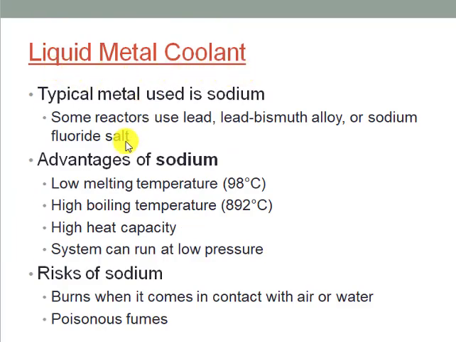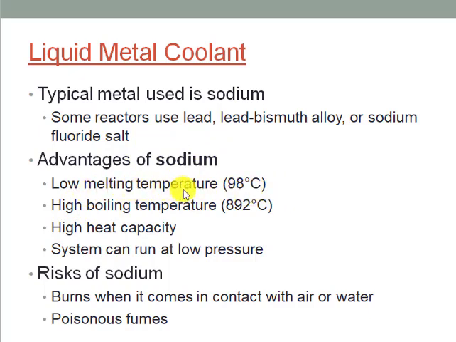So liquid metals are used in the liquid metal fast breeder reactor as coolant material. Typically sodium is used as coolant material because of certain properties of sodium. Some reactors use lead bismuth alloy or sodium fluoride salt. The advantages associated with the use of sodium are the low melting point temperature of 98 degrees centigrade.